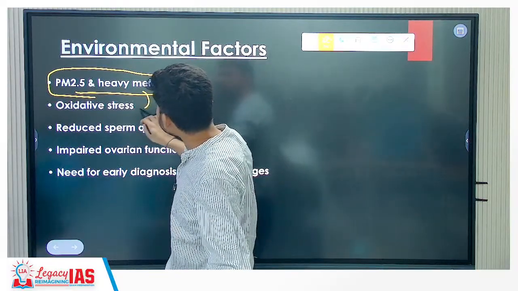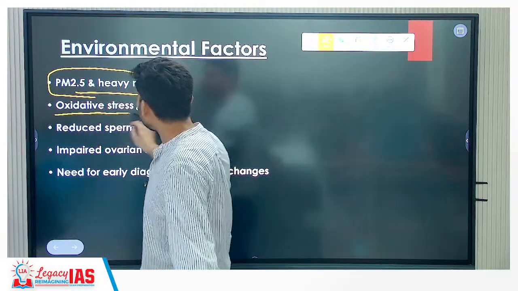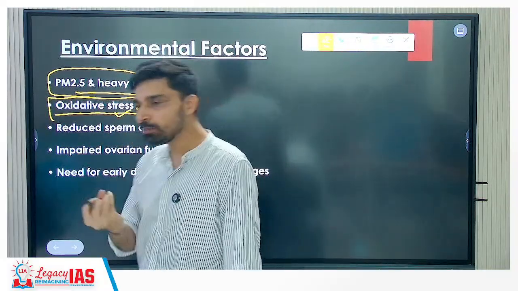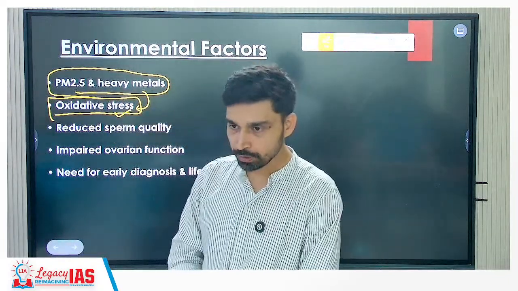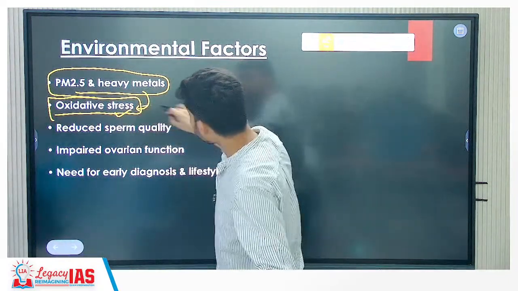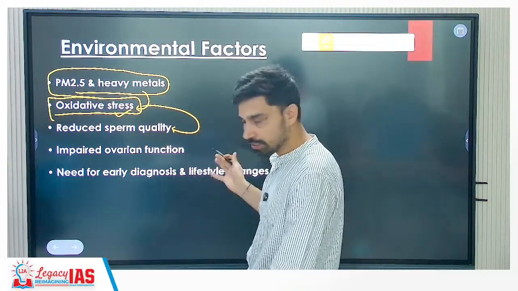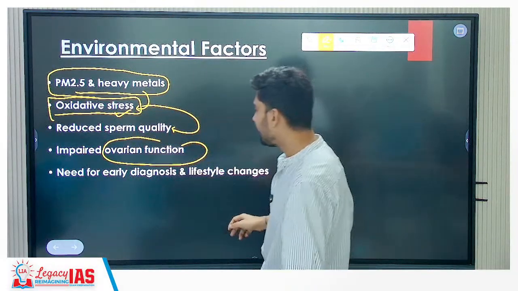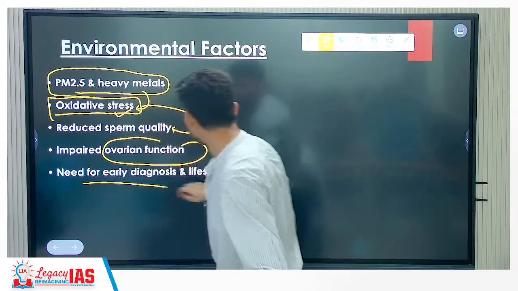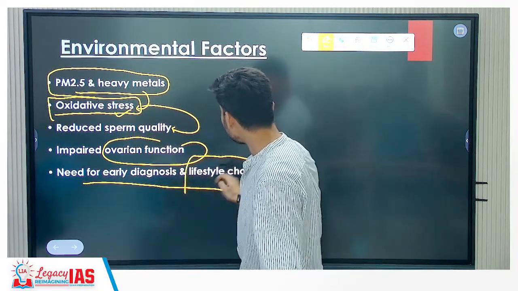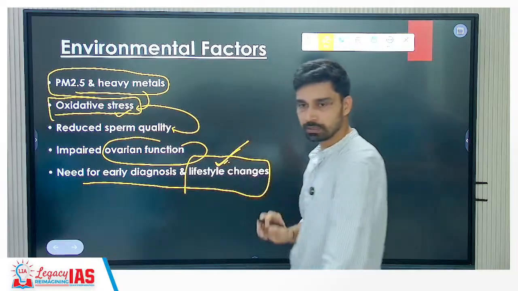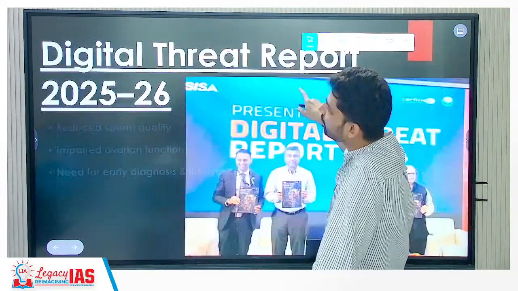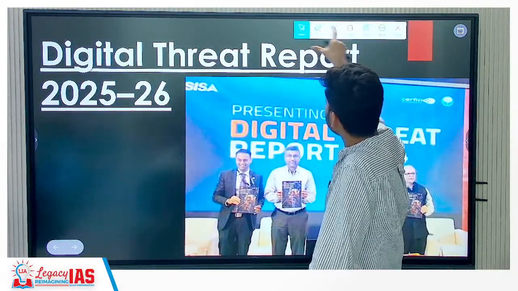And whenever they enter, our body undergoes something called oxidative stress. More free radicals are produced in your body. Okay, and because of this, what happens? The sperm quality reduces. That is one finding. Impaired ovarian function is seen, and that's why there is a need for early diagnosis. And the most important thing we have to focus upon is lifestyle change. If you are able to do so, we might be able to reduce the numbers. That was the simple NFHS report.